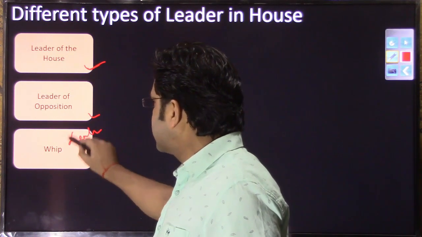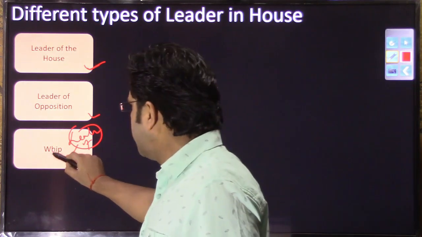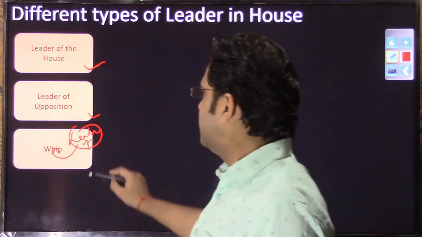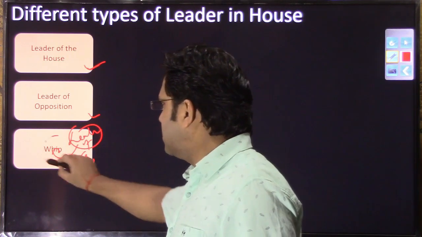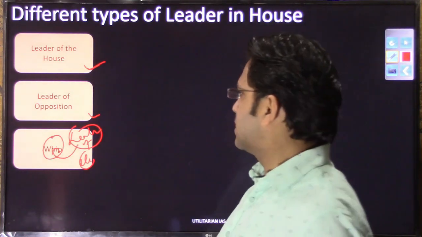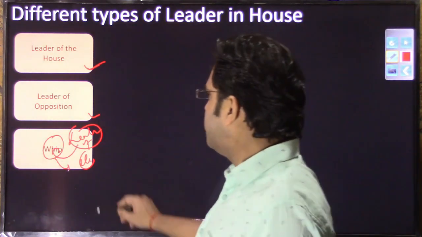While discussing the leader of whip, we will also discuss what this whip is, although this whip concept has already been discussed when we were discussing the election of the President. There we had discussed this whip, why it is used, and how it interferes with the independent functioning of a member of parliament.